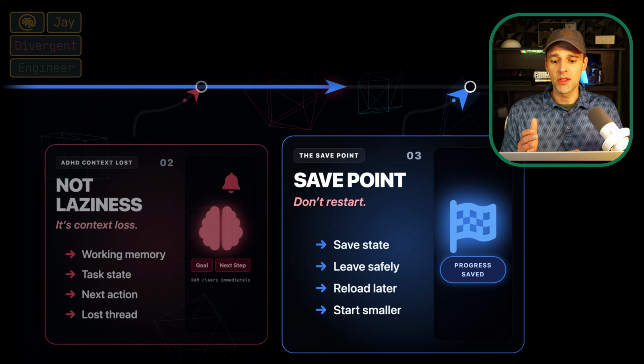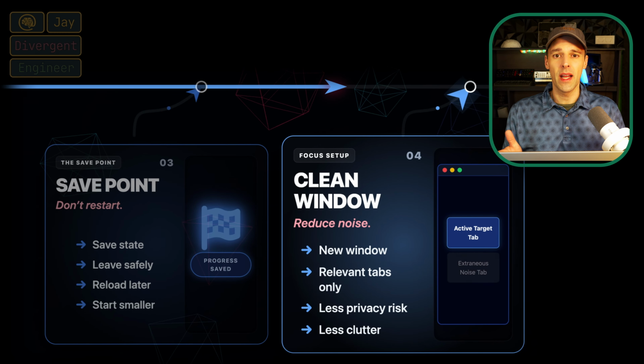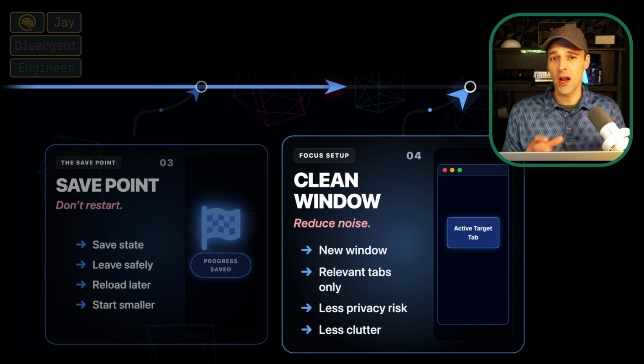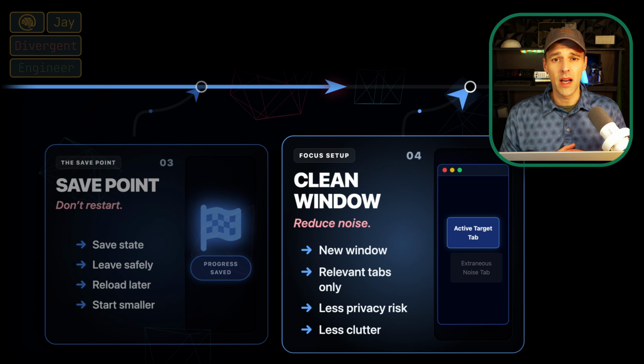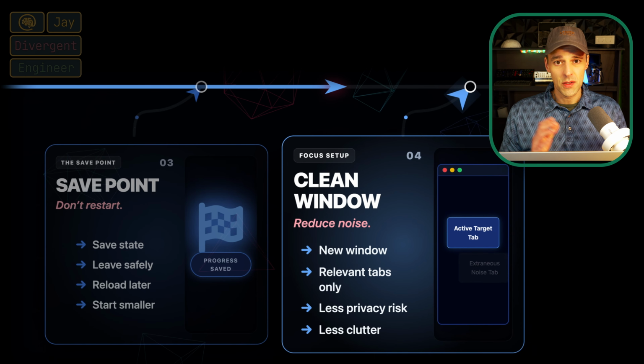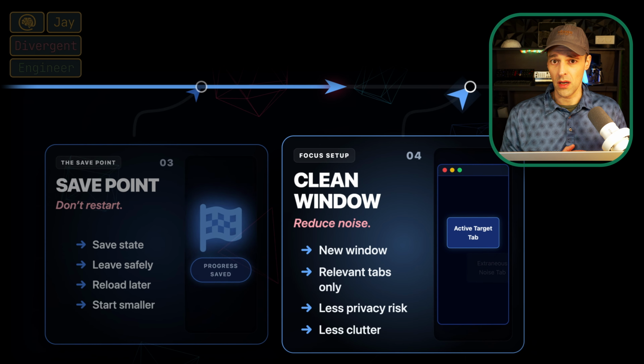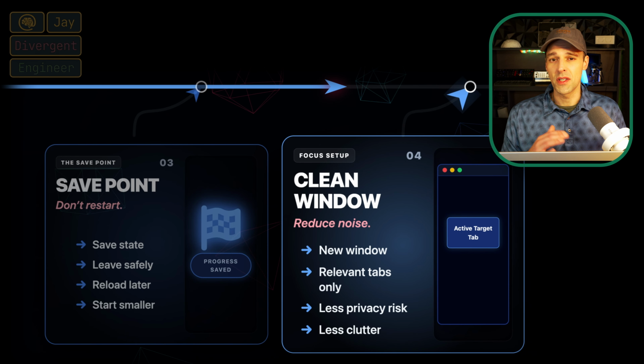On a computer, I suggest opening a clean new window. This helps reduce any noise and not bring in any tabs that don't belong with the task or the project that you're working on. And since we're using AI and taking screenshots within our computer, we want to make sure that the privacy is protected too. So I suggest just leaving the work or study or project tasks that you're working on within this fresh new window. Overall, it just has less clutter.